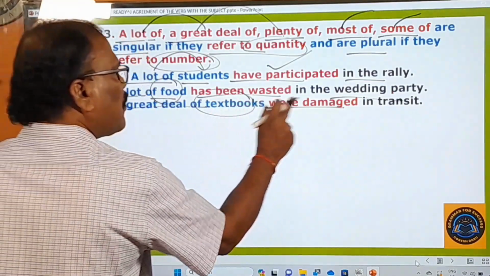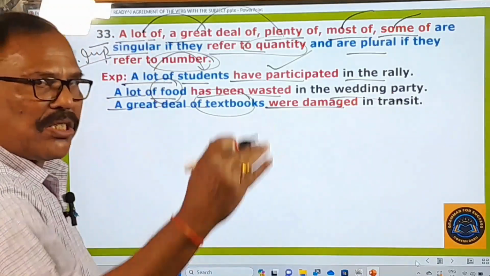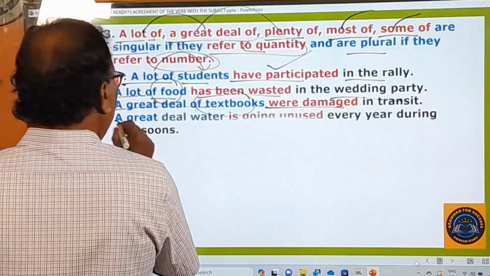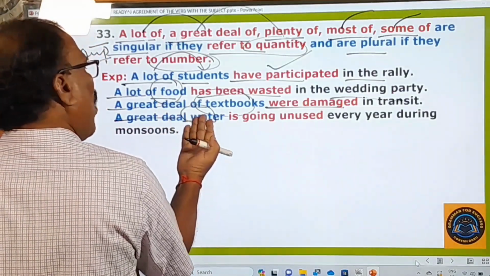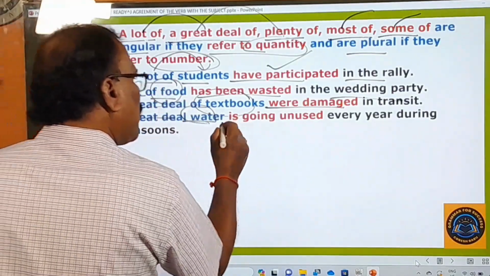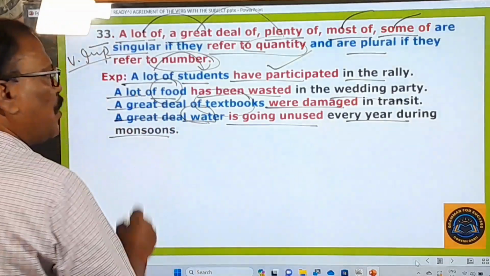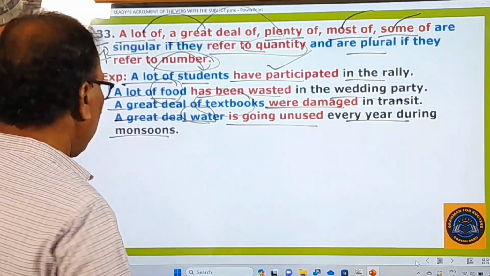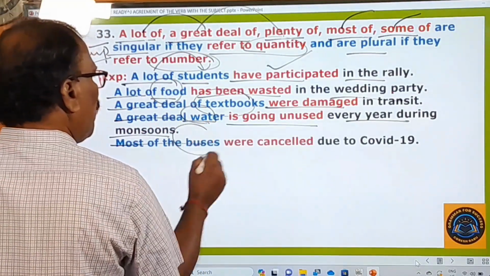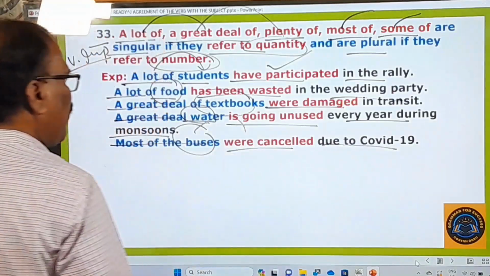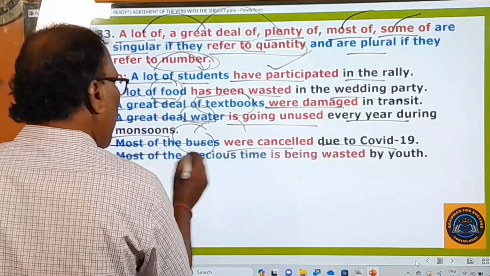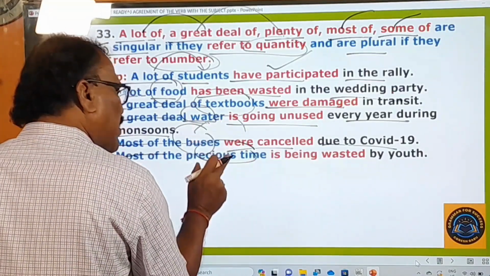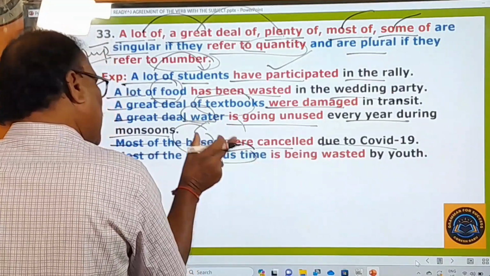A great deal of textbooks were damaged in transit, in transport, right? And here, a great deal of water. Water is an uncountable noun, so it is indicating a quantity. That's why a great deal of water is going unused every year during the monsoons, right? And here, most of the buses, plural verb: most of the buses were cancelled due to COVID-19, right? And here, most of the precious time, indicating a quantity, it's an uncountable noun, so that's why it's singular.